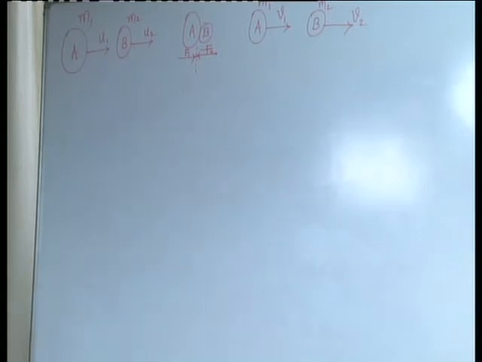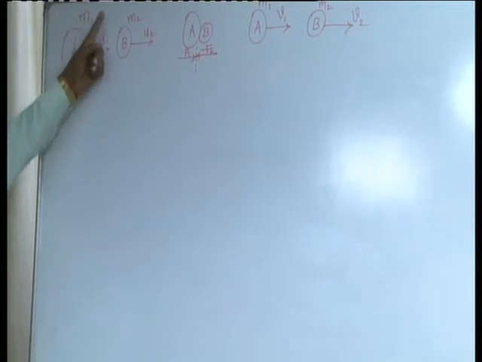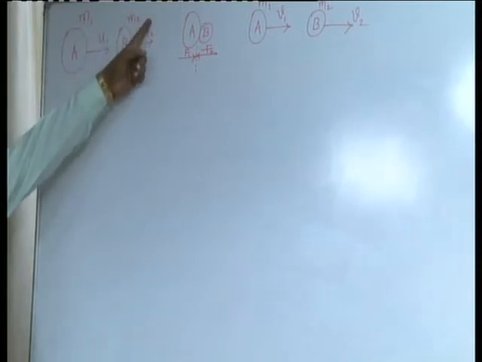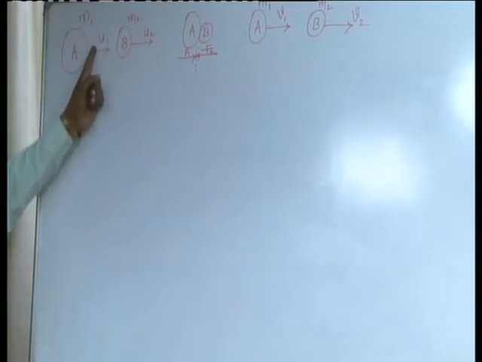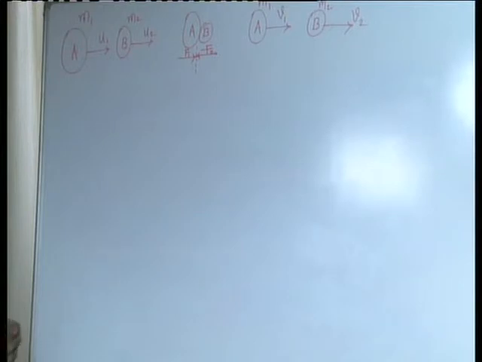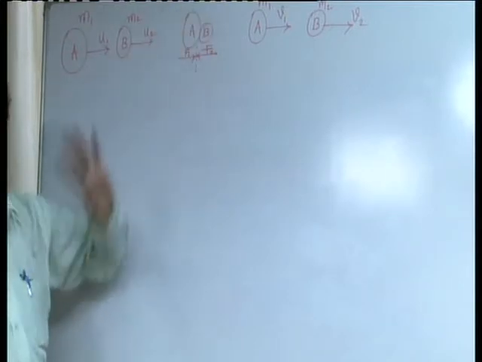I hope the scene is very much clear. There are two bodies labeled A and B, possessing masses m1 and m2, moving initially with velocities u1 and u2 respectively. These two bodies for some reason collide with each other.